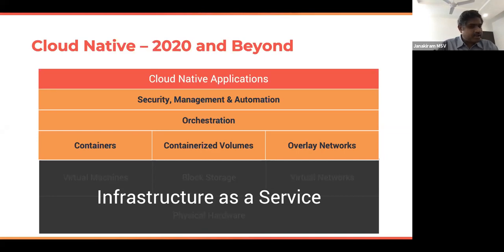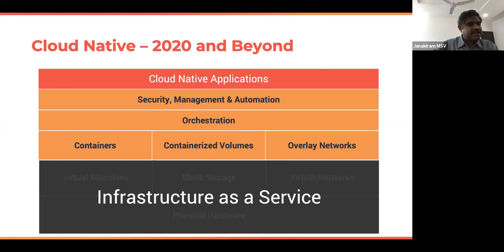Now, to manage tens of thousands of containers running in hundreds of VMs, we need a management layer. We need an orchestration layer. That's why there is an orchestration on top of the container infrastructure. And then we have the existing security management and automation that continues to run. For example, if you're using Terraform, you'll continue to use Terraform, your existing load balancers, your existing firewalls, your existing policy-driven rules, and a lot of your security principles continue to remain the same. But just below that, we have a new layer to manage the modern infrastructure and modern applications targeting containers.